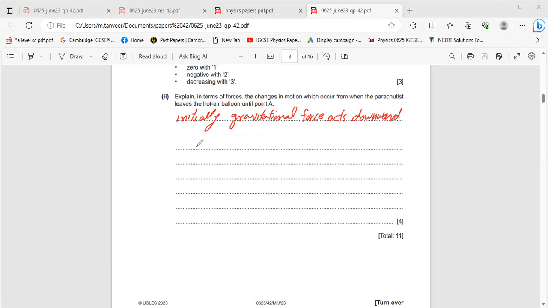As velocity increases, air resistance increases. When air resistance increases, then its speed starts reducing.